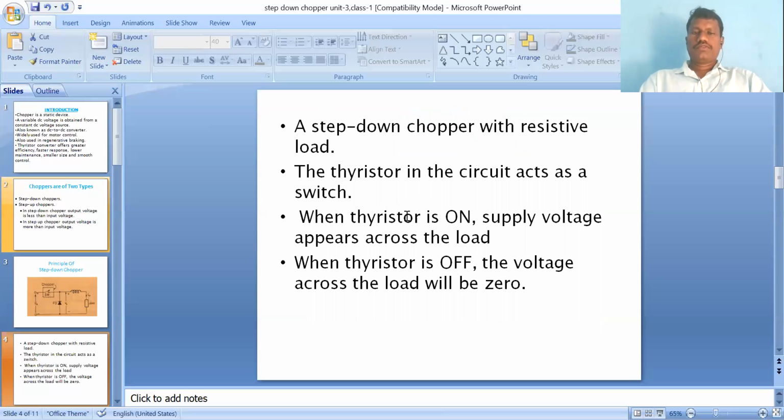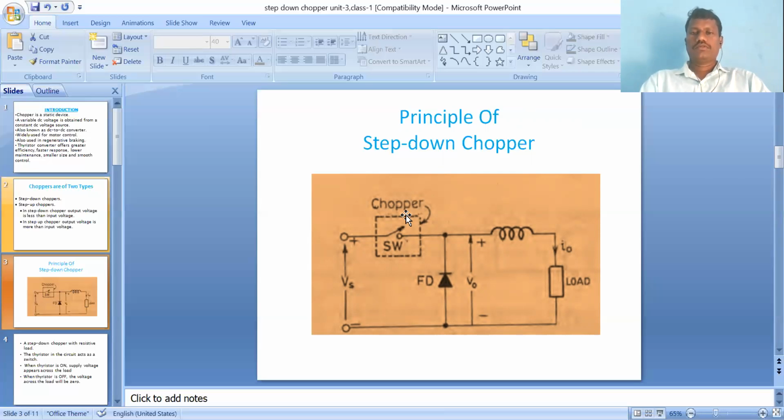Okay. Suppose we give a constant DC supply to the given circuit, and suppose it is an SCR. The positive is connected to the anode of the SCR, so the SCR is in forward blocking mode, not in conduction mode. Once the firing pulse is given to the thyristor, it turns on, which means it changes from forward blocking mode to forward conduction mode. So the chopper comes into conduction mode.